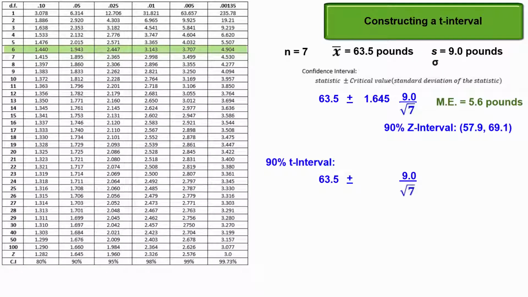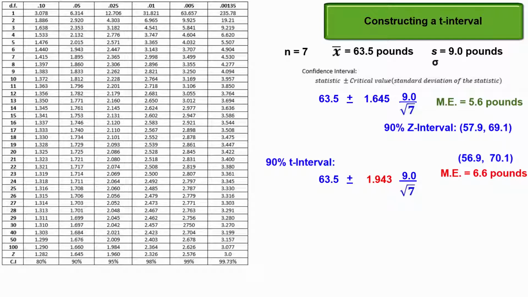We need the critical t-score from the specific t-distribution with 6 degrees of freedom. This would be 1.943 standard errors away from the unknown mean. In this case, our interval is from 56.9 pounds to 70.1 pounds. Why does this interval need to be wider than the z-interval, and why is the margin of error now 6.6 pounds instead of 5.6 pounds?